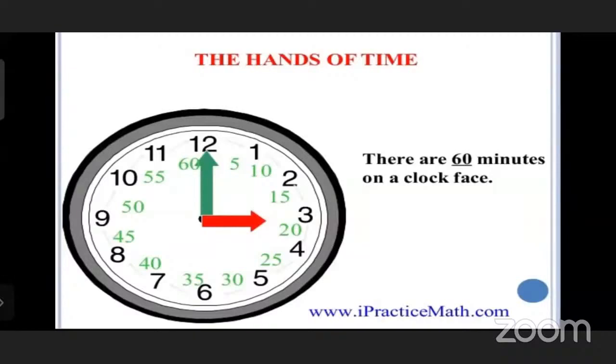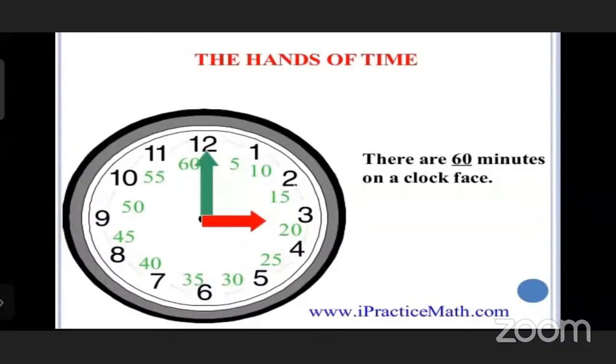Now there are 60 minutes on a clock face. See, 12 and 1, there are 5 seconds. The distance between 12 and 1, and 1 and 2, is also 5.